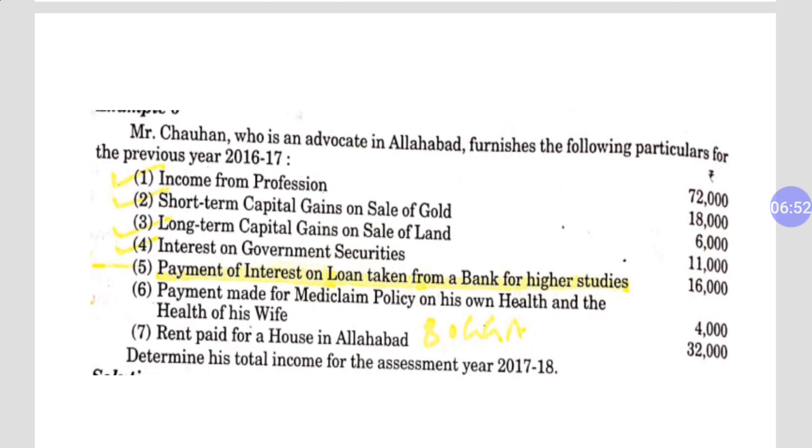So here we can see 80GG is very clear, because he is paying rent of 32,000 for a house in Allahabad. So how are you going to calculate all the other deductions? Let's check.